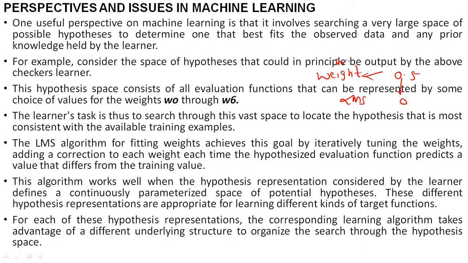For that purpose we have chosen the LMS algorithm in this particular example. If you want to choose another algorithm, you can choose it and check the performance of the system. If you get the error as 0, you can consider that algorithm for your next purposes too. So what is our perspective? Our perspective is to check the performance of the system and get the best performance of my system. That's my perspective in machine learning.